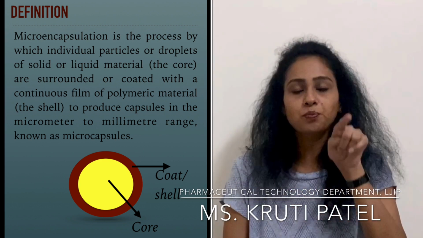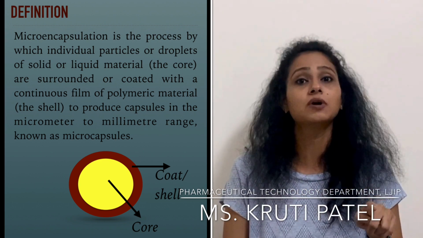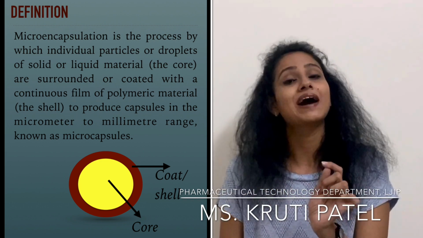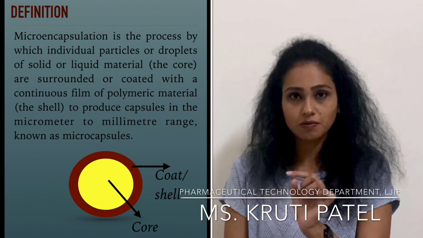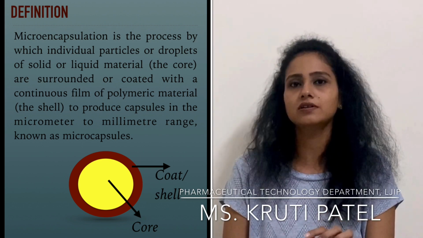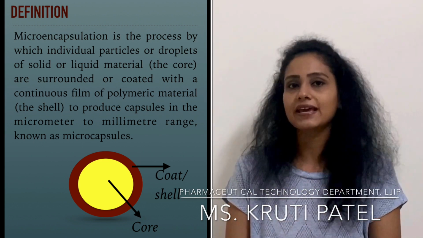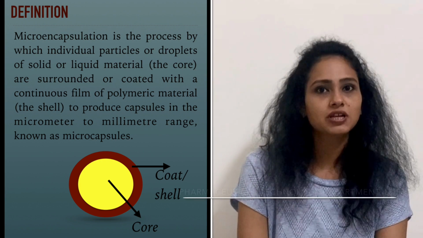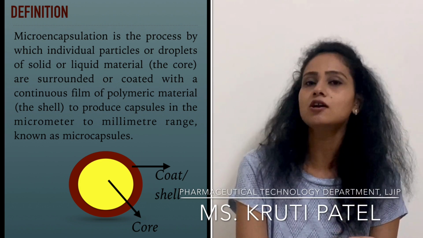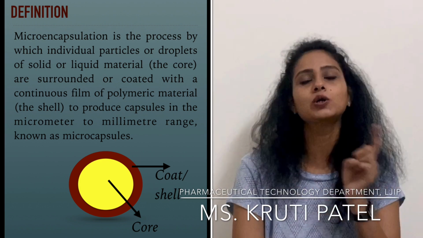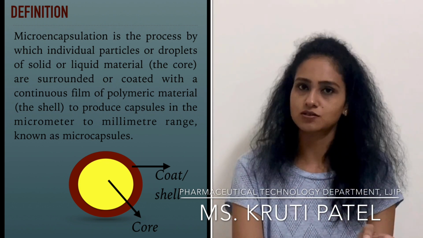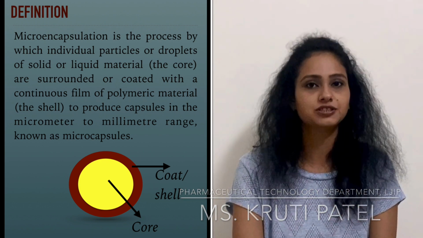Around that there is one polymeric layer, a layer of polymer protecting that drug, and that will be in micron size. In this diagram it is looking very large, but it is not so. It is in micron size. That's why it is known as microencapsulation. So microencapsulation is a process by which individual particles, either solid or liquid, are coated with polymeric material to produce capsules in micron size. So that is known as microencapsulation.